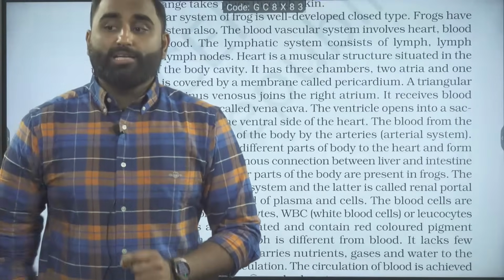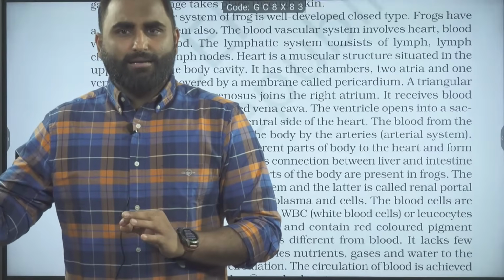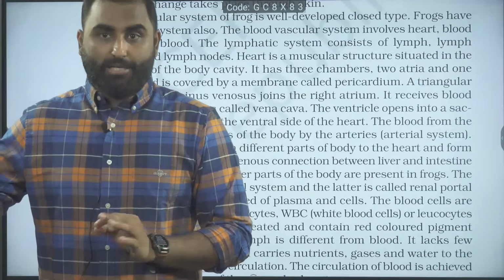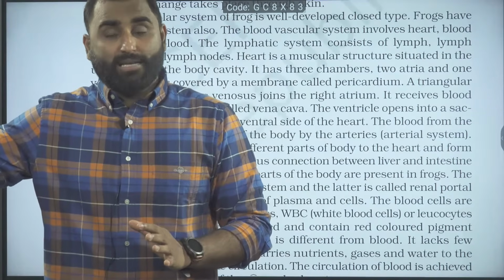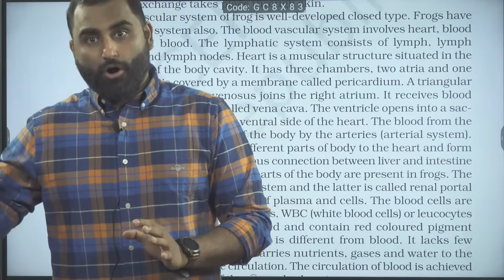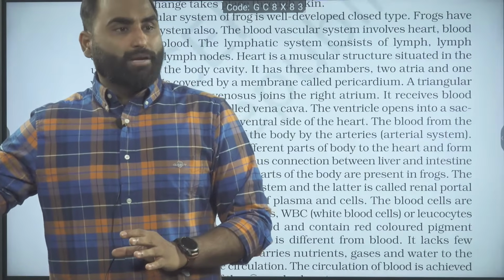Incomplete double circulation. In the summary, again there is a mistake. There is a genuine mistake here: they have written single circulation from the frog. Please cut that. That is a typo mistake that happened. So that is an incomplete double circulation.